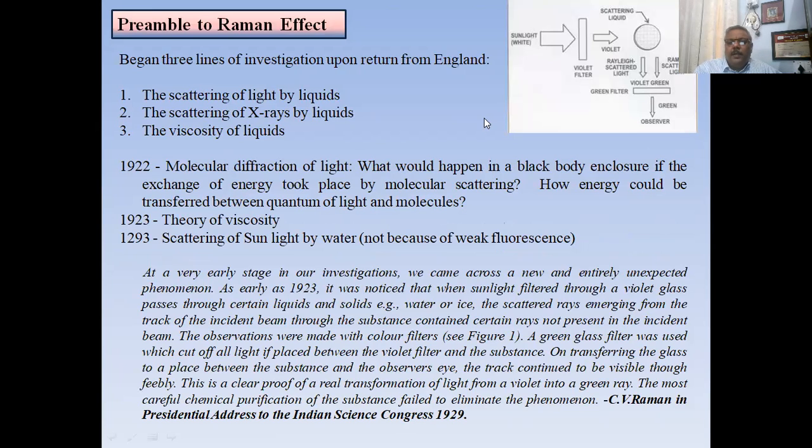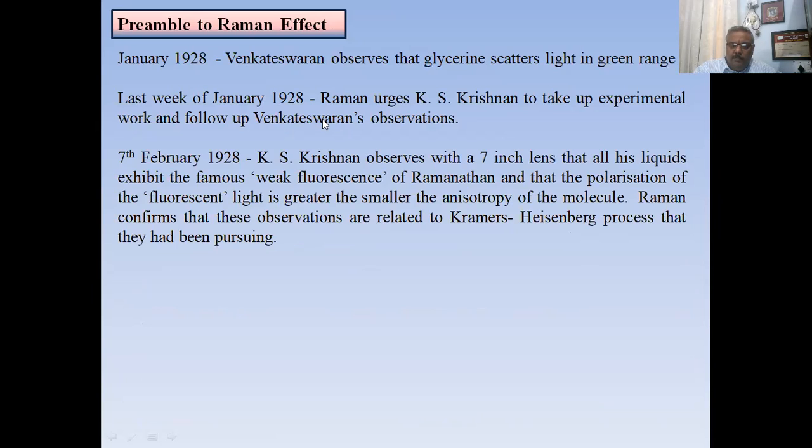And the basic setup that he used in his experiments was a light source. He used a filter to get a violet light. Here is a transducer with a liquid in it. And after this is scattering, he observed this scattered light. While using glycerin as a liquid in the transducer, Venkateswaran observed that light is scattered in the green range from the glycerin.